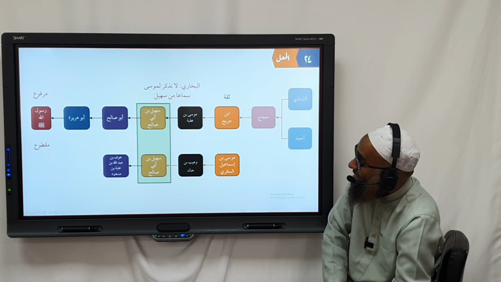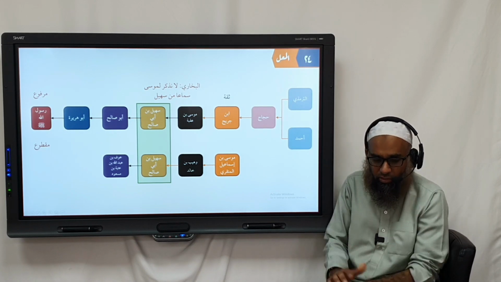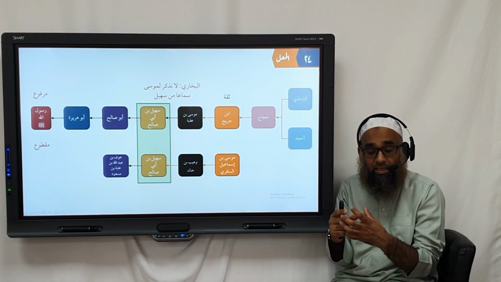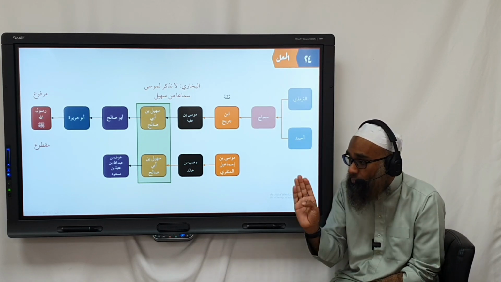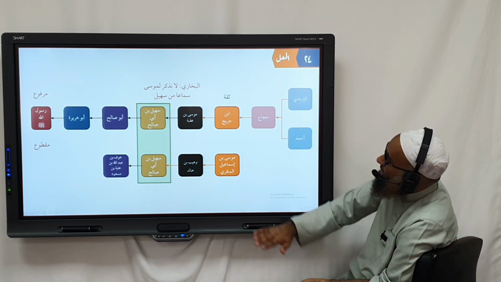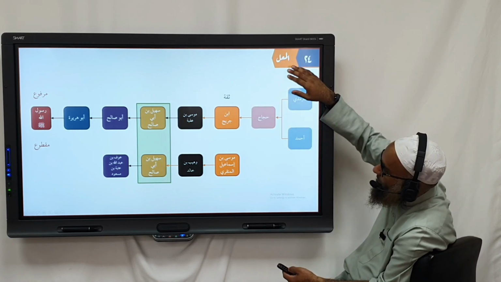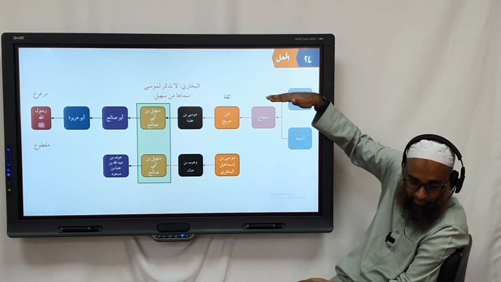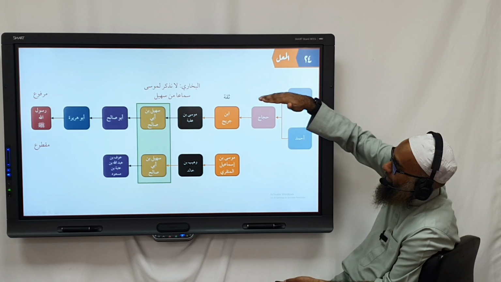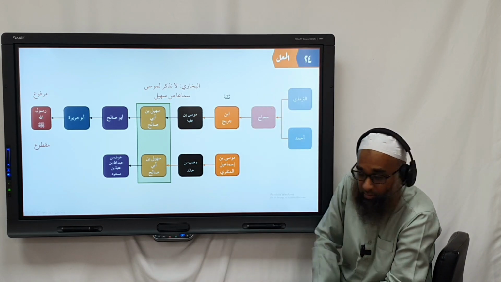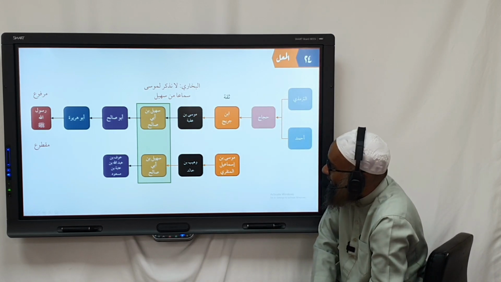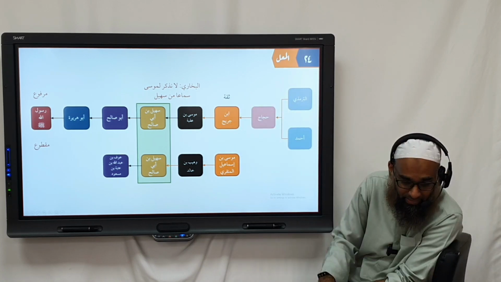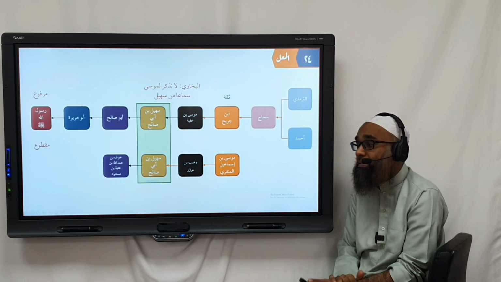So Imam Bukhari is saying, I doubt that Musa ibn Uqba heard, because if he heard a hadith from him, he would have heard more hadith. Imam Bukhari is saying we do not know of any time where Musa ibn Uqba has heard from Suhail ibn Abi Salih. Which means that even though this top hadith seems to be sahih, it has an illa, a defect. Yes, Musa ibn Uqba could have heard from Suhail ibn Abi Salih. However, it's not as such. Why? Because Imam Bukhari is saying that Musa ibn Uqba has not heard from him. So there's something missing here.